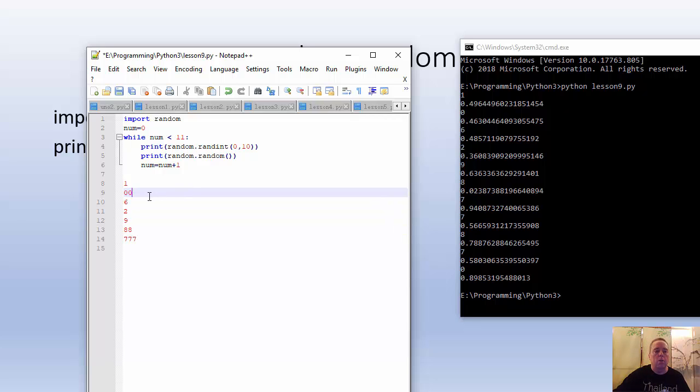Okay? So we don't see the numbers 3, 4, 5, and 10. Four different numbers we didn't see. We saw 2 zeros, 2 8s, and 3 7s. Now, let's try again. Okay, and notice these numbers. Oh my goodness, 0.4, 0.4, 0.4. 3 0.4s in a row. Yes, it's possible.